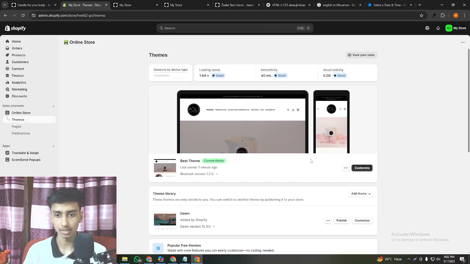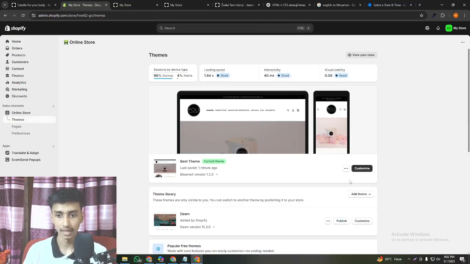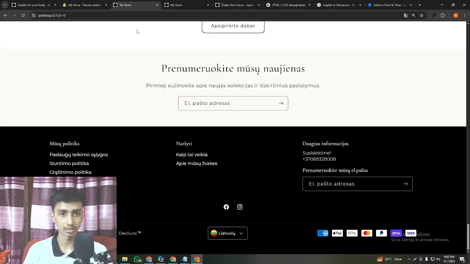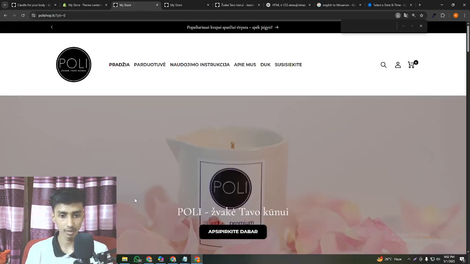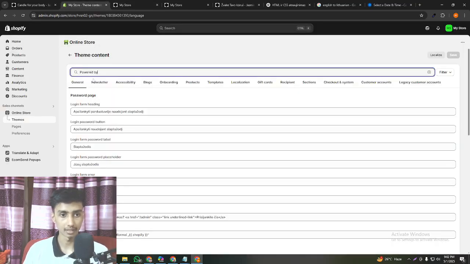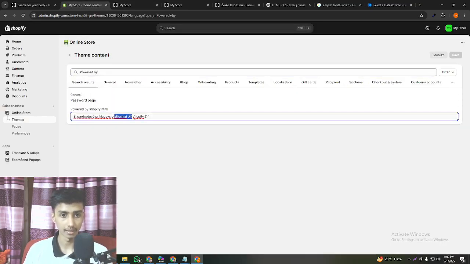Okay, so how can you do that? You have to go to the Shopify dashboard, click the three dots, click edit theme content, and then you can see powered by. Let's copy the powered by. We have to find the exact powered by, so I copy the exact same text. I'm going to go here and filter it. You can see the powered by showing here.